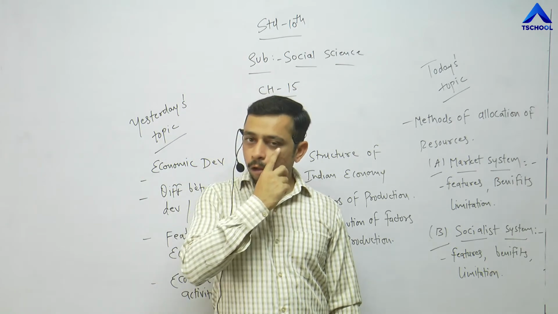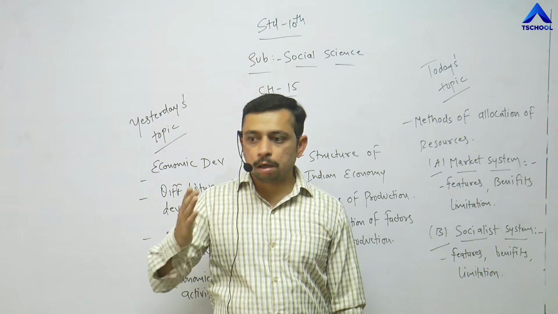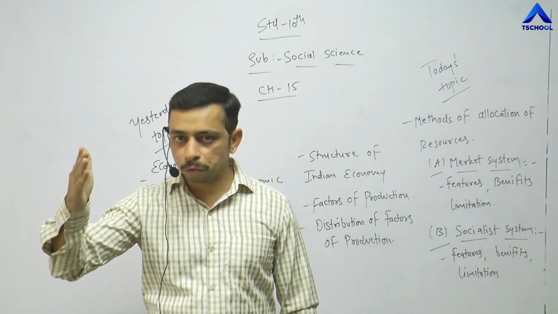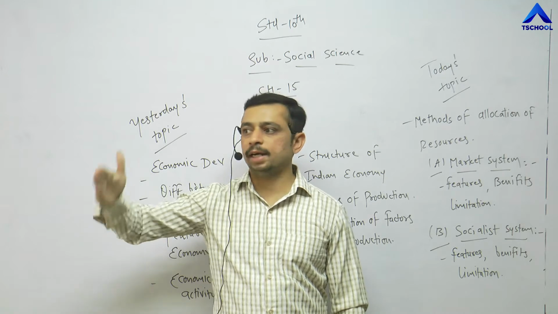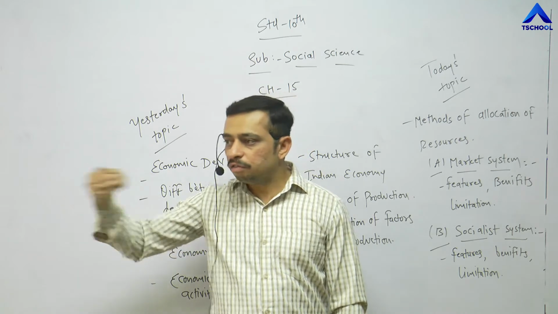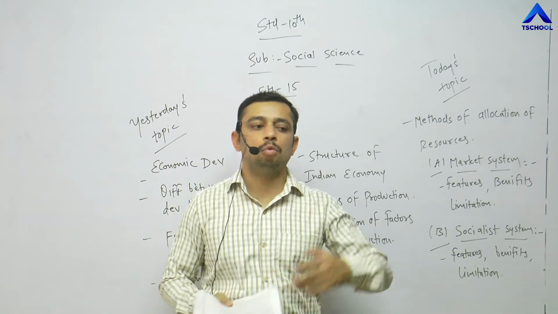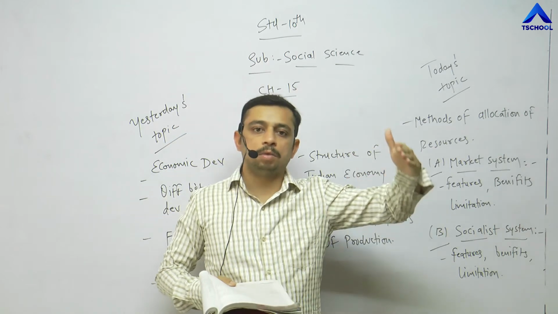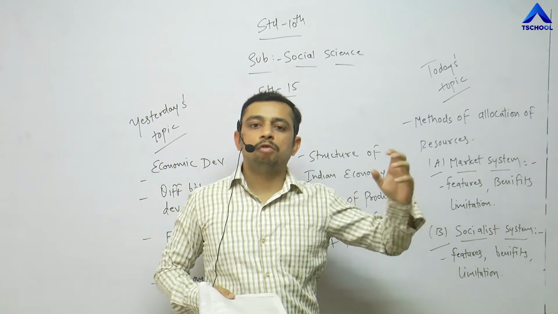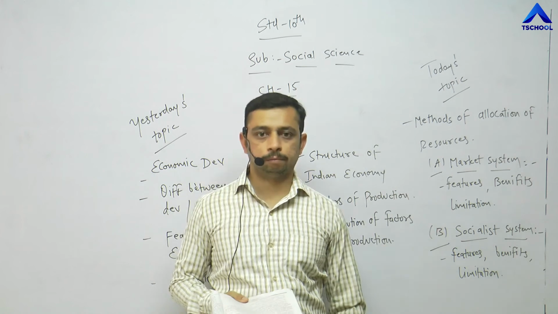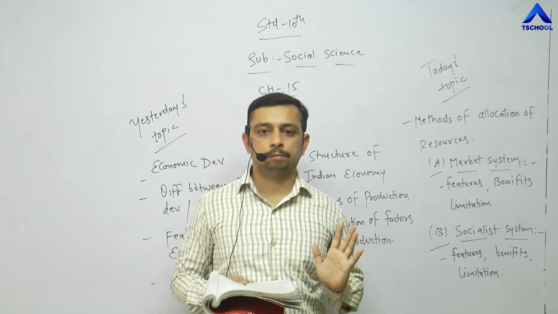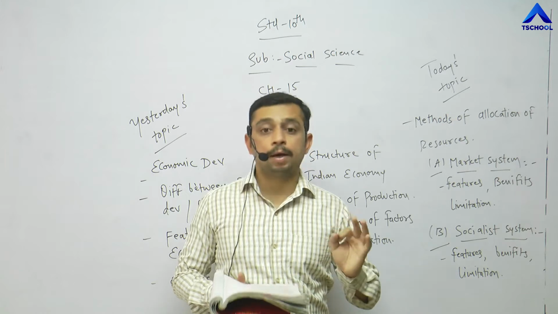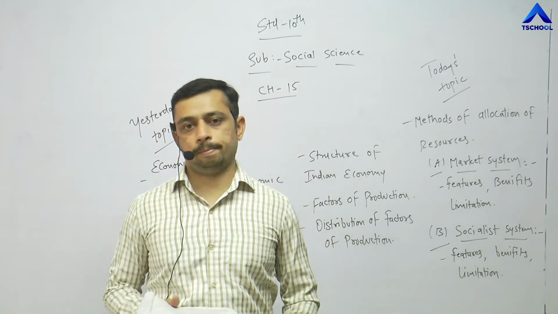Right? But when all these decisions are being taken, the government is informed previously by the private sector that we are going to do this, we are going to do that, we are going to take this much amount of profit, and when we get this much profit, we are going to pay this much higher tax to you. And when that higher tax has been given to the government, obviously the development is going to be very fast. As simple as that. So point number 6 says economic decisions are taken while keeping price mechanism in mind.